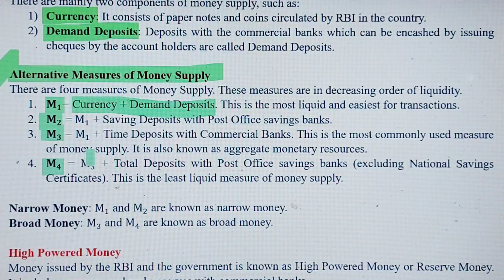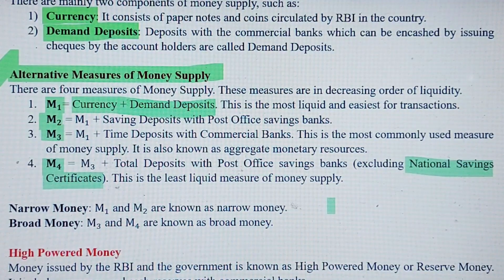M2 में हम लोग M1 के साथ में saving deposits plus कर रहे थे पोस्ट ऑफिस की, and M3 में हम लोग M1 के साथ में time deposits plus करते हैं commercial banks की. Let's see M4. M4 is M3 plus total deposits with the post office saving banks except National Savings Certificates, and this is the least liquid measure of money supply.